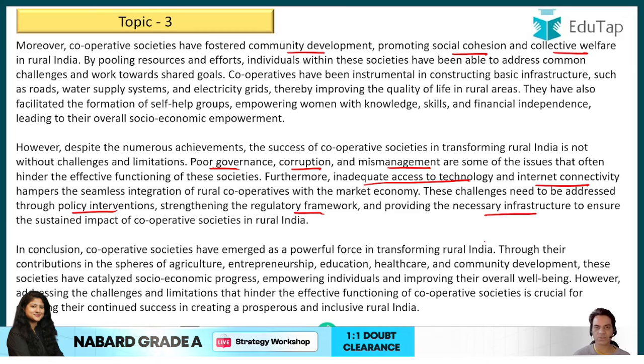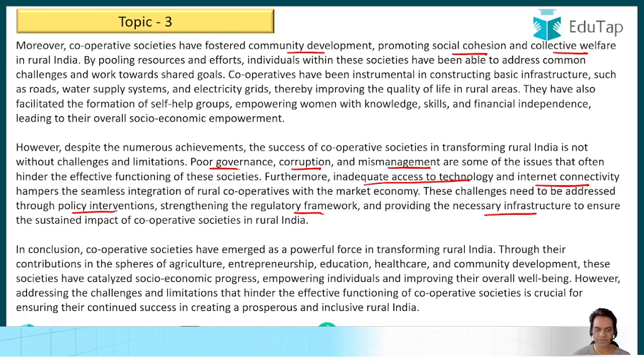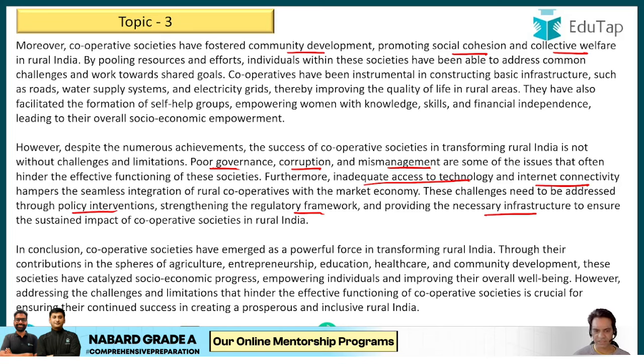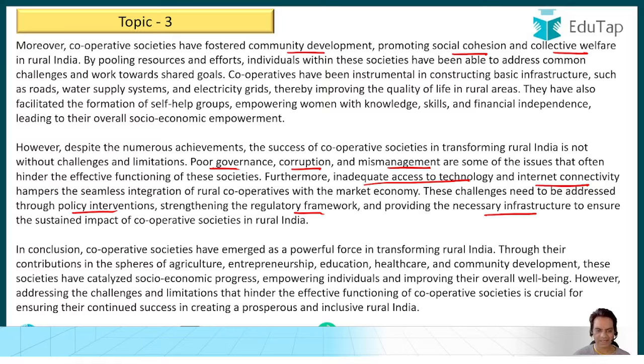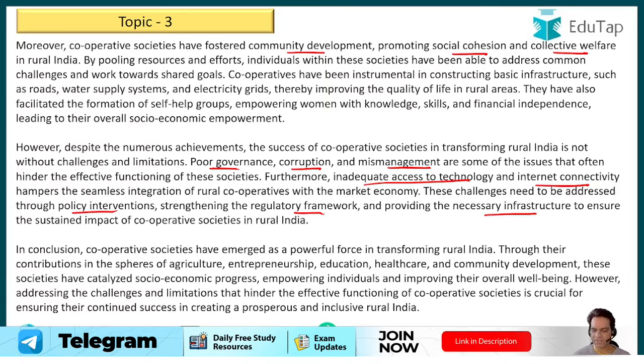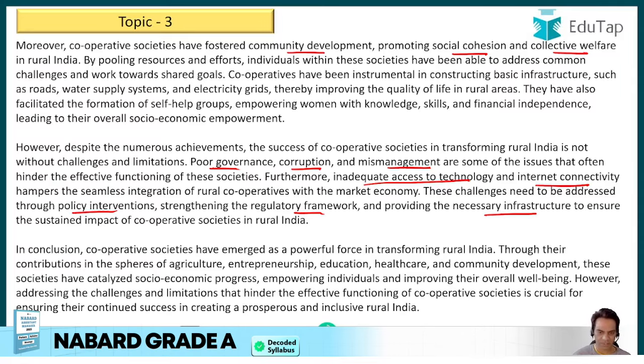And in conclusion, you could have written, cooperative societies have emerged as a powerful force in transforming rural India through their contributions in the spheres of agriculture, entrepreneurship, education, healthcare, and community development. These societies have catalyzed socio-economic progress, empowering individuals and improving their overall well-being. However, addressing the challenges and limitations that hinder the effective functioning of cooperative societies is crucial for ensuring their continued success in creating a prosperous and inclusive rural India.